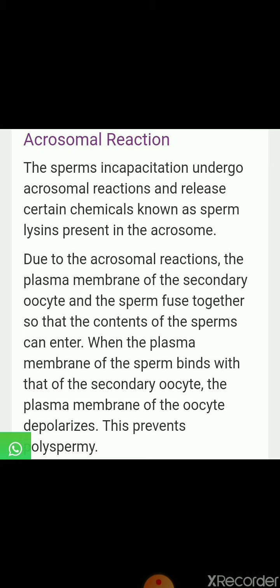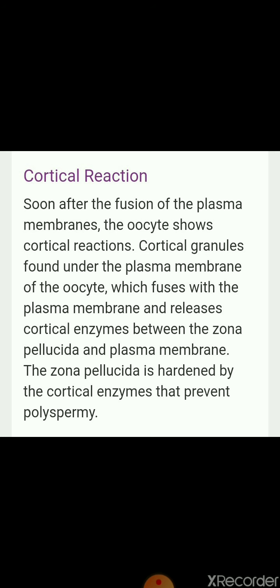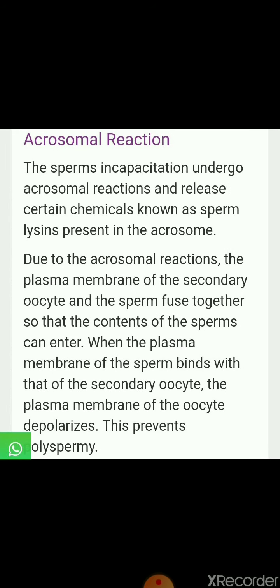To prevent the entry of more than one sperm, there are two reactions, the acrosomal reaction and the cortical reaction. The sperm undergoes the acrosomal reaction and releases certain chemicals known as sperm lysins present in the acrosome.